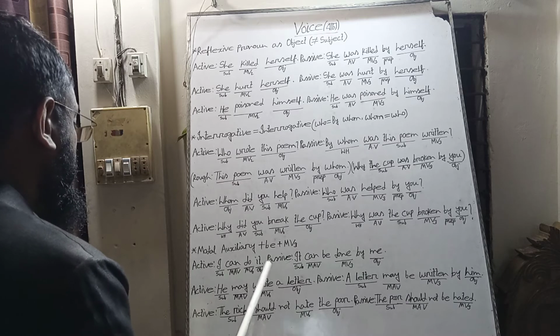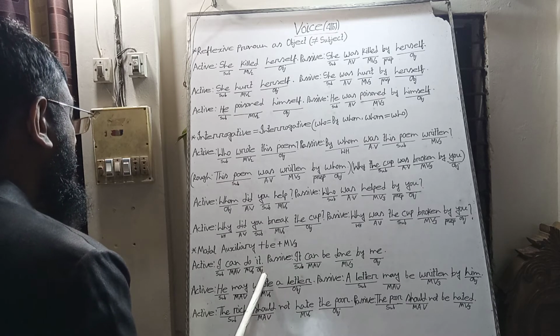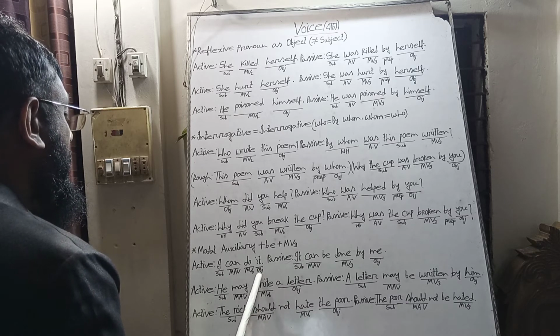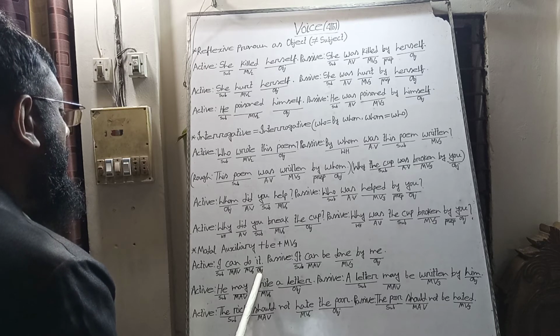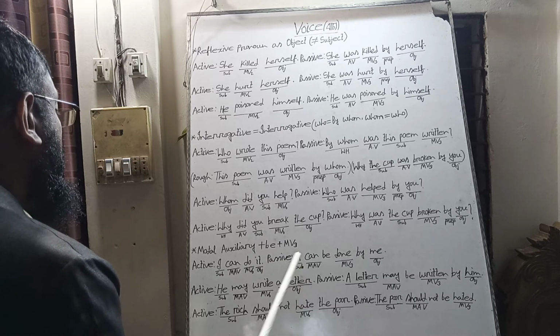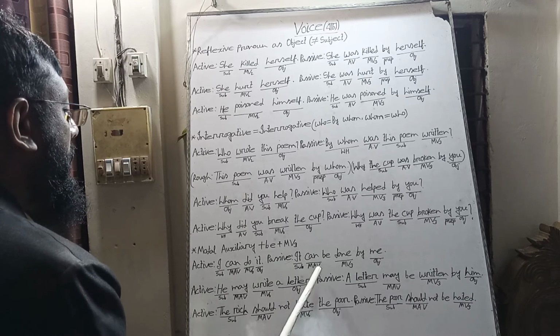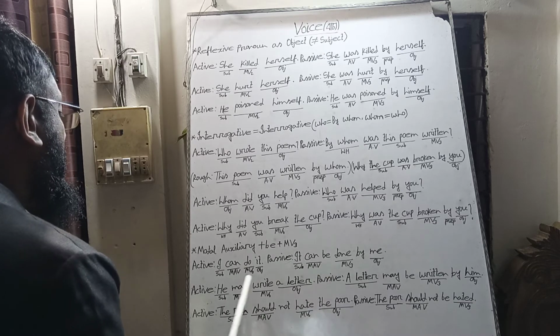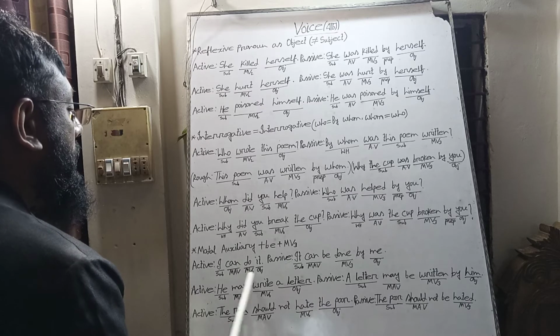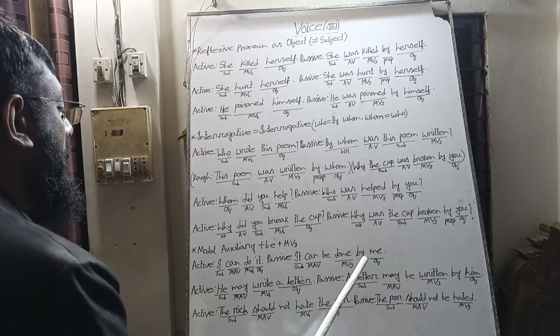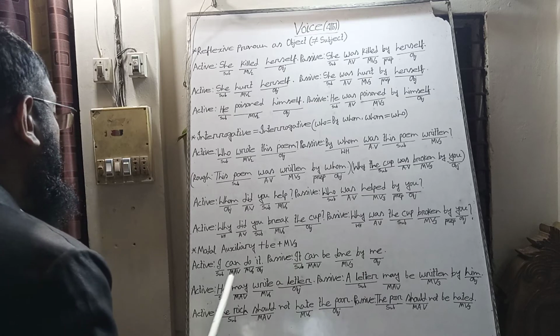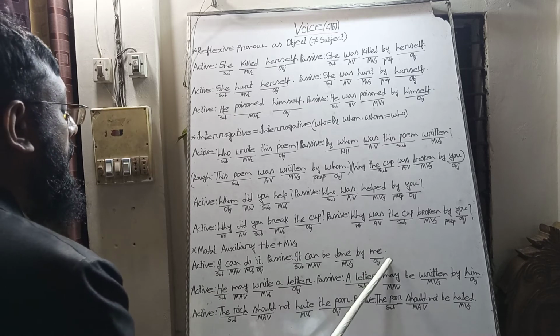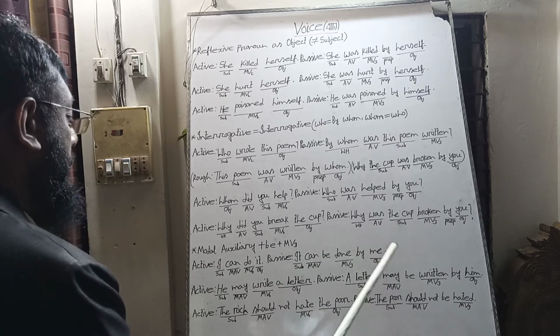"I can do it." Here "it" is the object, and we will bring it in the passive voice as subject, and we will bring the modal auxiliary "can", and after "can" we will add "be", and we will bring the past participle of the verb do, done, and we will bring the preposition "by", and the subject will be the object of "by", "I" will be "me".